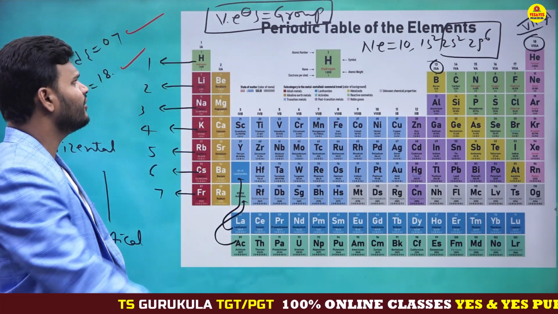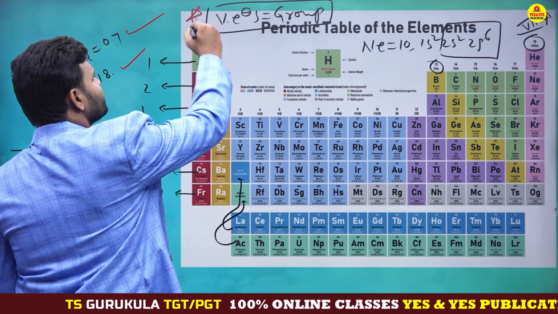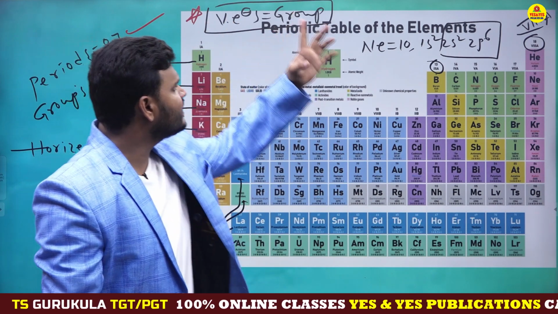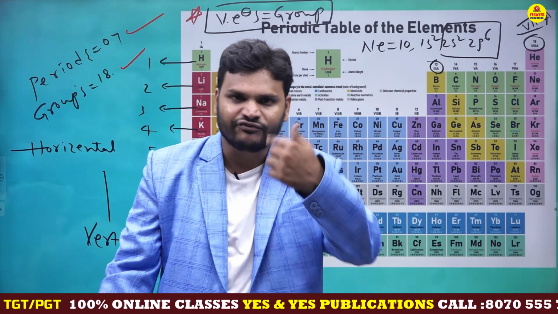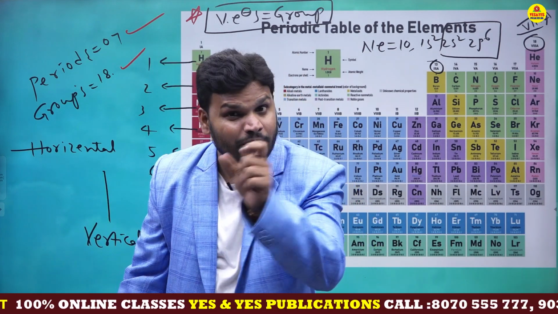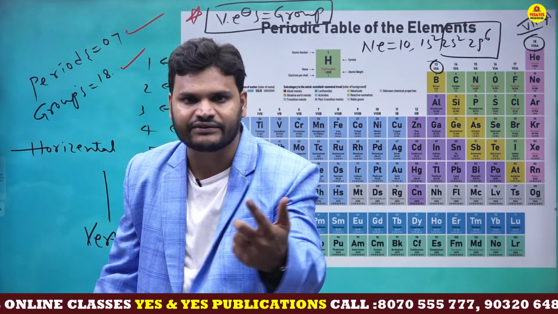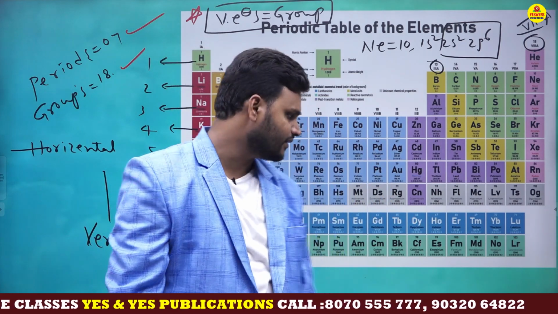Okay students, here you need to understand this point. This is a very important point. Valency electrons act as the group number. If valency electron is 1, group number is 1. If valency electrons are 2, group number is 2. If valency electrons are 7, group number is 7. Like that.